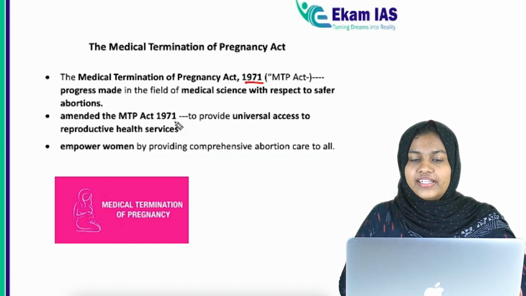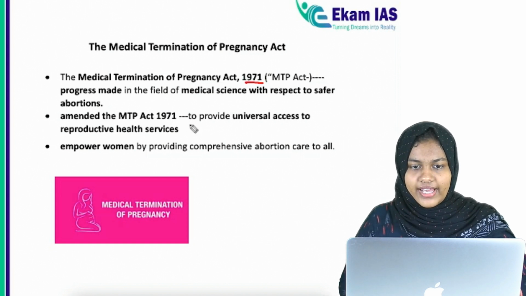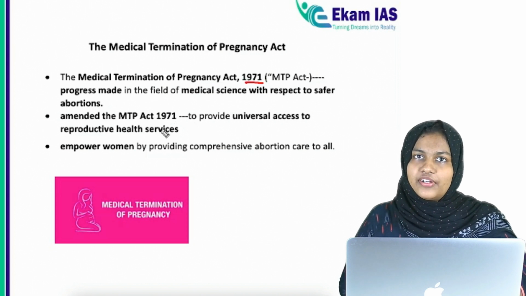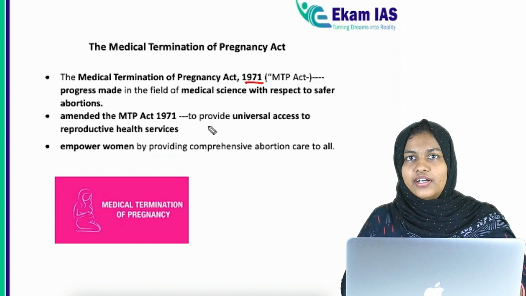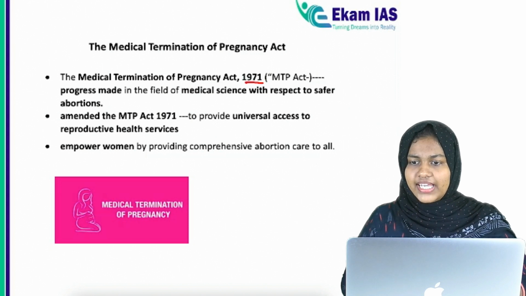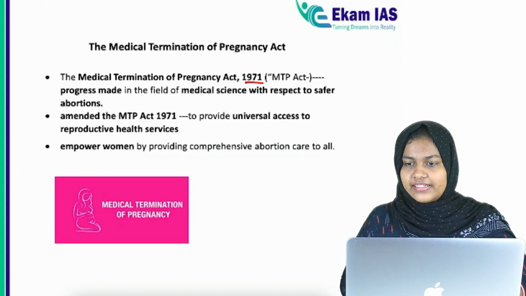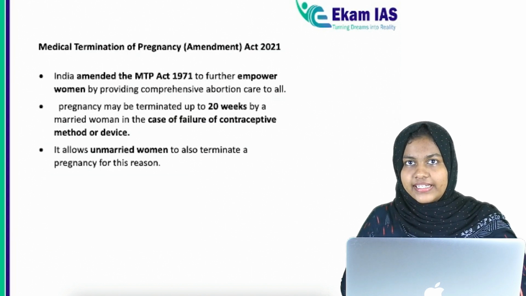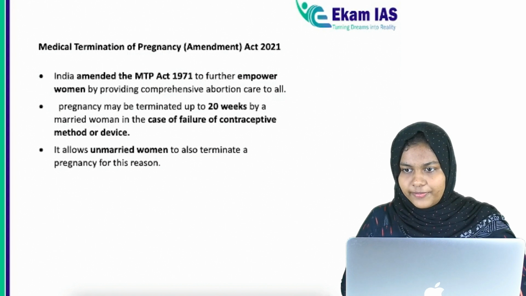So we need further improvement in our act, in order to provide more universal access to reproductive health services as well as comprehensive abortion care for all women. For that, we made an amendment very recently, and that is the Medical Termination of Pregnancy Amendment Act 2021.